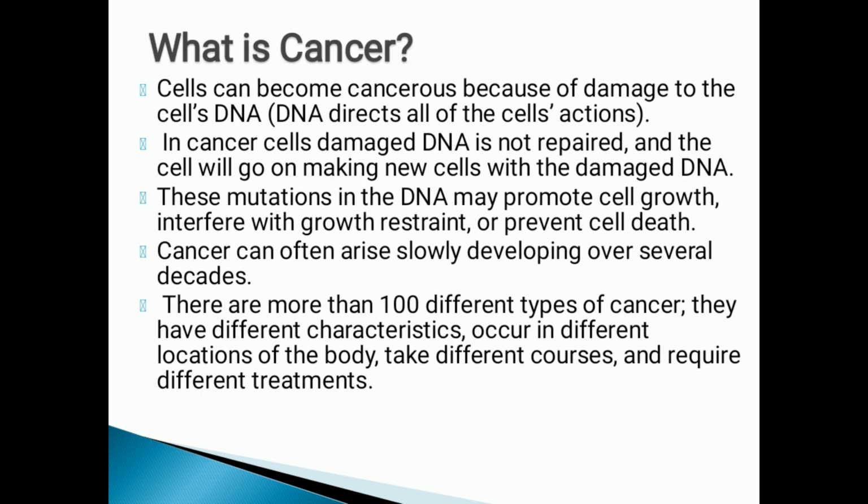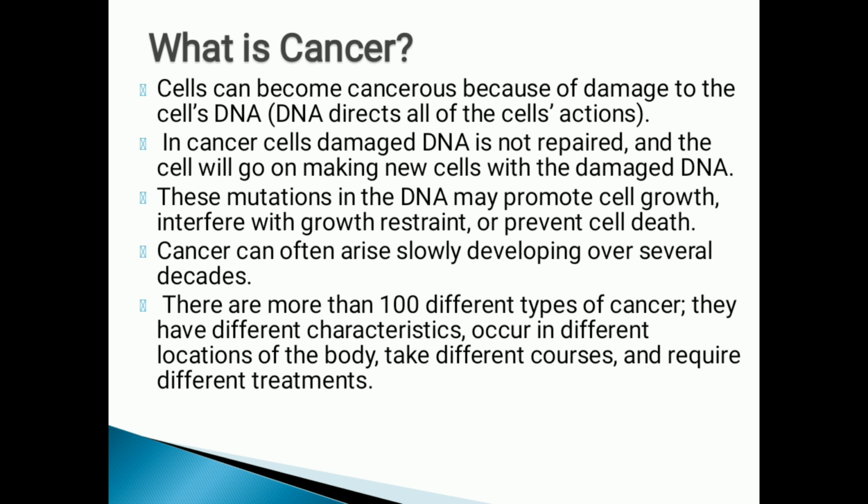Now the cells can become cancerous. Why? Because there is damage to the cell DNA, which is in the nucleus, and that will not be repaired. After some time, first of all, there is an adaptation. When it is not adapted, it will not be repaired, and they will go on making mutated cells with damaged DNA, and that will cause the cancer.